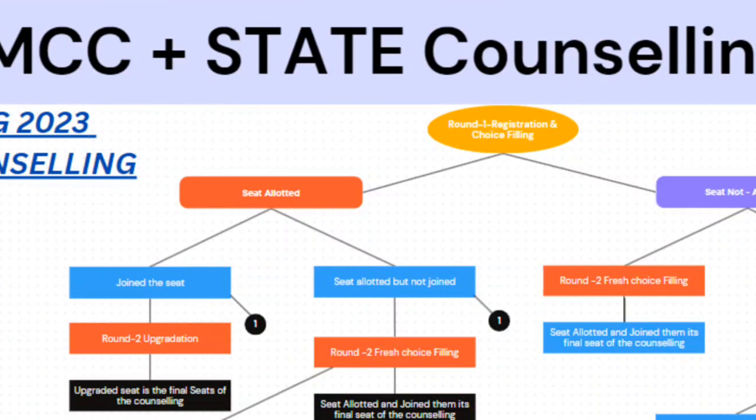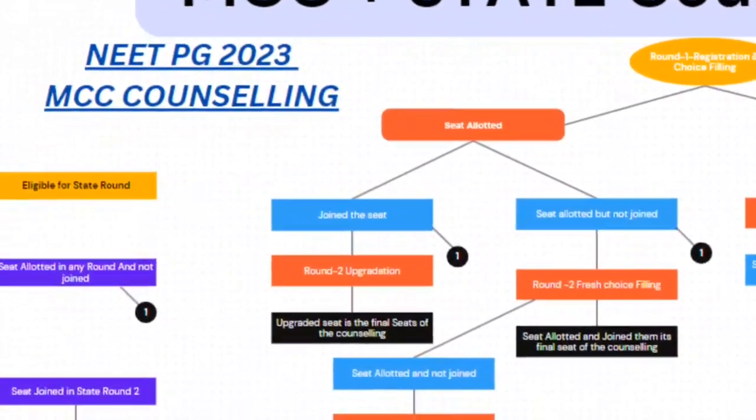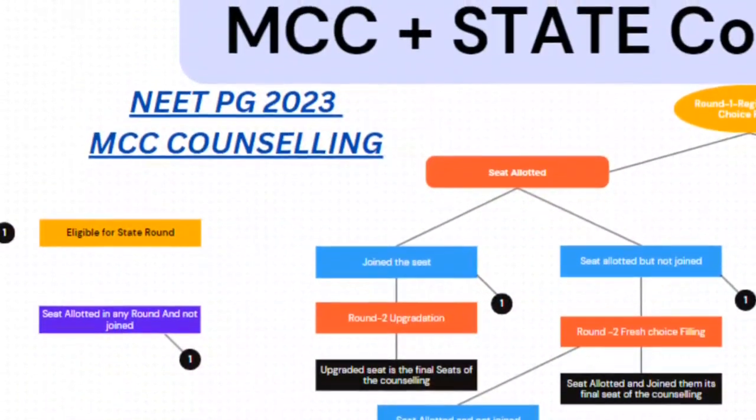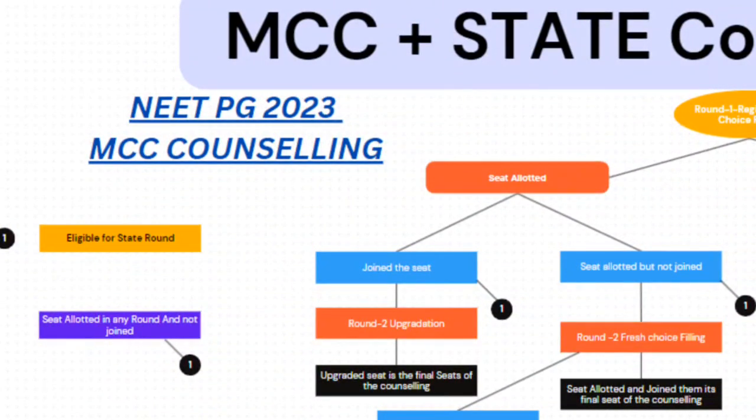Okay, in case you get the seat there, so seat is allotted. Now what you are eligible to do, you can join the seat. In case you join the seat, then you see one number is hanging as a fruit. So one number indicates eligible for a state round. Once you get the seat in all India round 1 and you joined it, still you are eligible for a state round. Means you have one seat in hand, but still you have the option to try for another seat through state counseling. And it can be any state counseling, whether open state counseling, your domicile state counseling, anything.